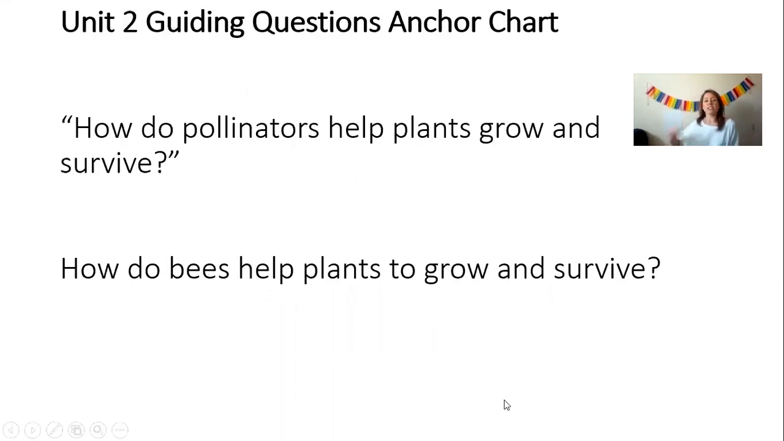Our guiding question is, how do pollinators help plants grow and survive? And more specifically today, we're going to be answering the question of how do bees help plants grow and survive? So we're not talking about all pollinators today. Today we're just talking about one specific pollinator, and that's the bee.